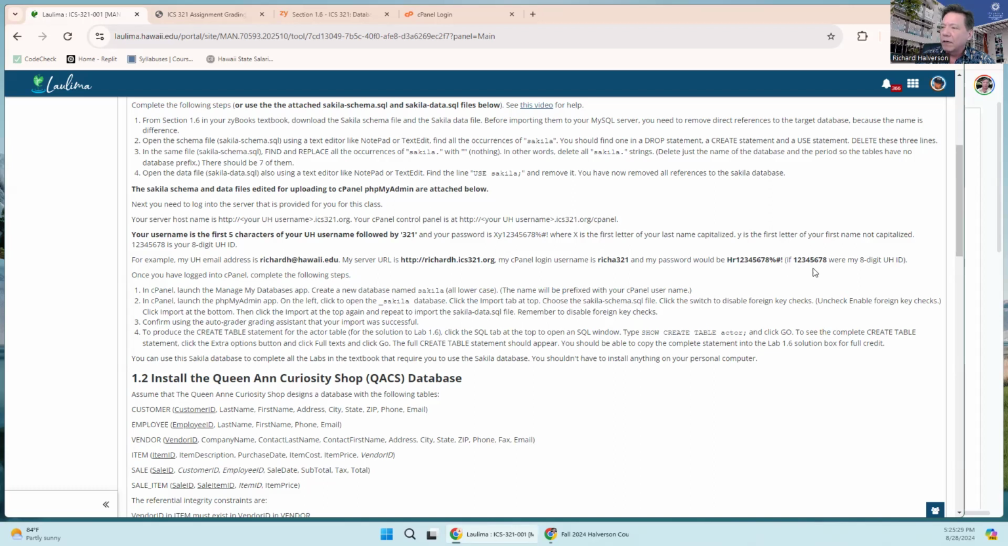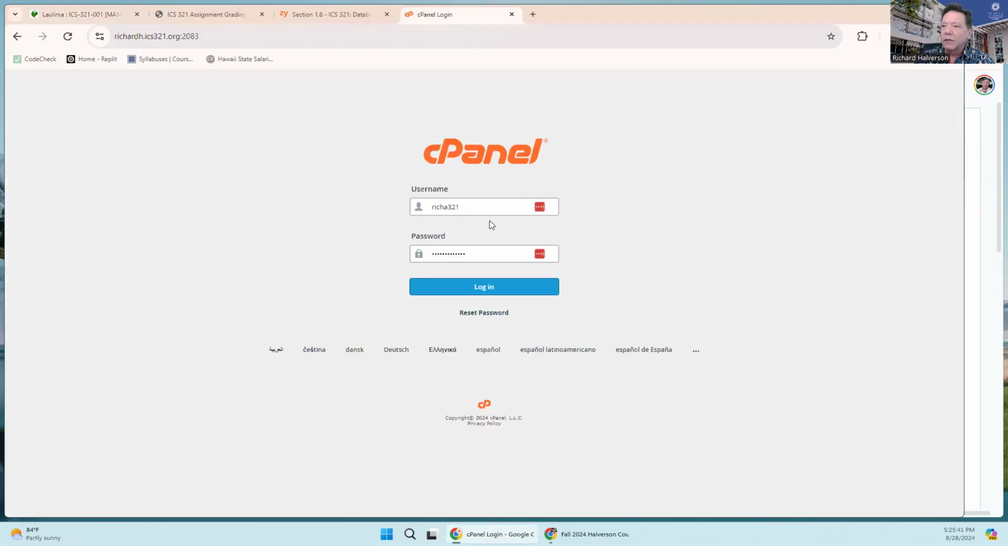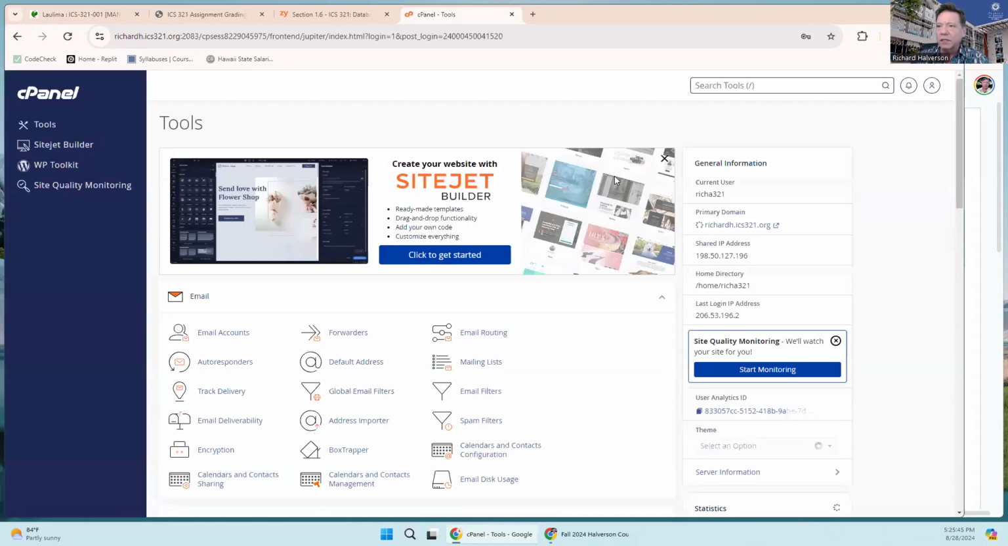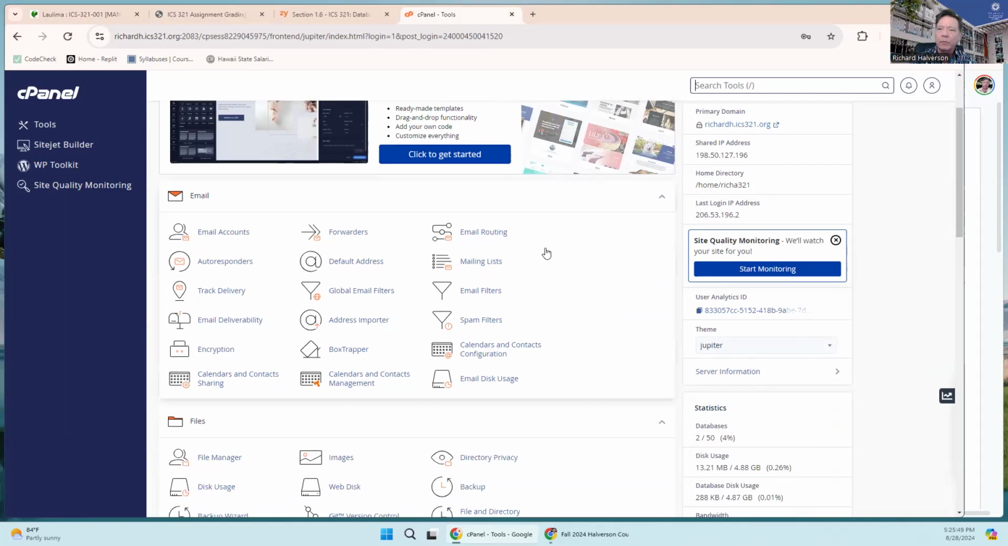And then if my 8-digit UHID were this, next would be the 8-digit UHID, and then percent hashtag exclamation point. So that's presumably what's there, I hope. And I'm going to press this and log in successful. And this is what it looks like when you log into your cPanel.